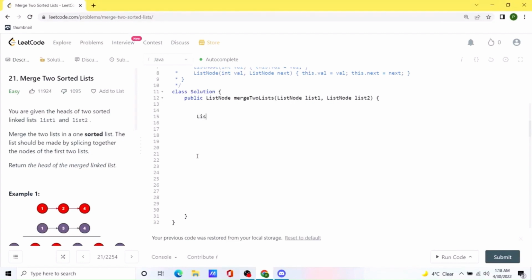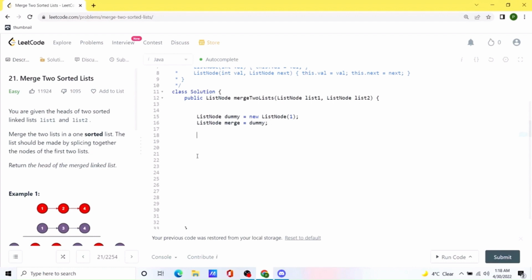So first of all we will create a list node, and we will just call it dummy. And for this dummy node, we are going to use it to keep track of the first element inside our merge list. Now we will create another list node, and we will call it merge, and we are going to initialize it with the dummy value.